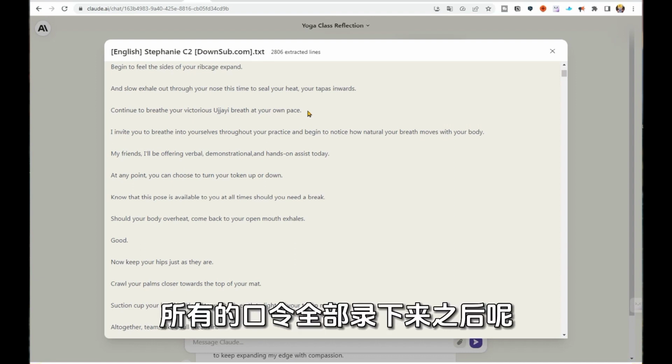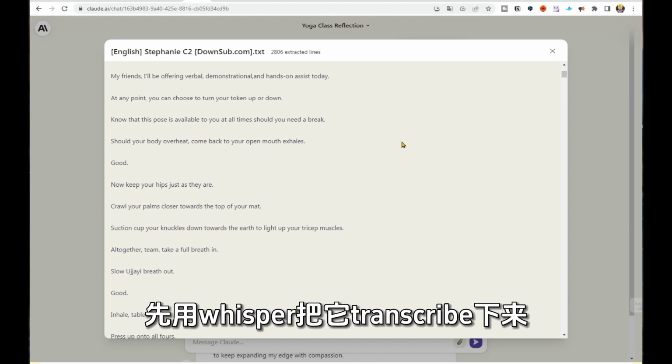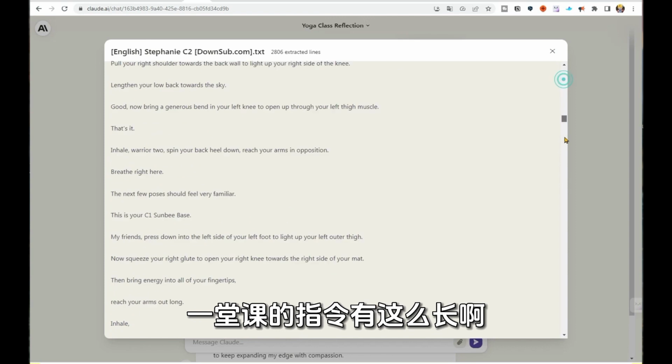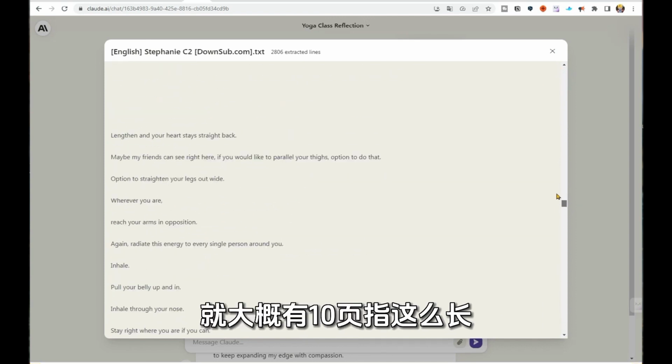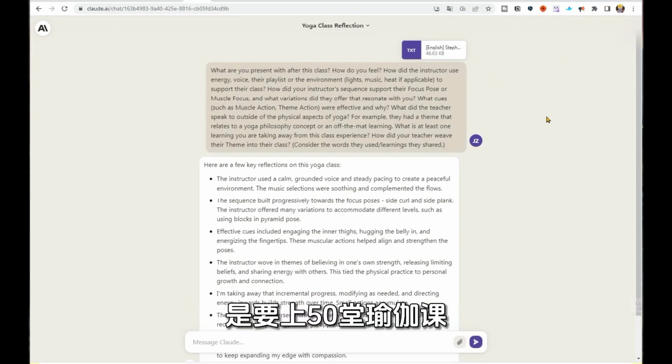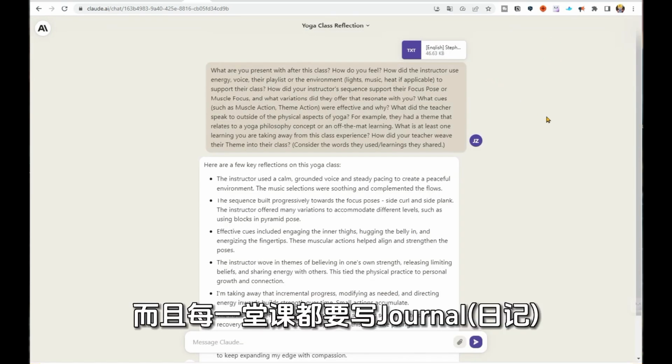My practical use is that now I am taking the yoga teacher's course. I am recording all the instructions of the yoga teacher's 1-hour class, first using Whisper to transcribe it, which is equivalent to saying that it is phonetic. After it comes down, the instructions for a class are so long, about 10 pages long.